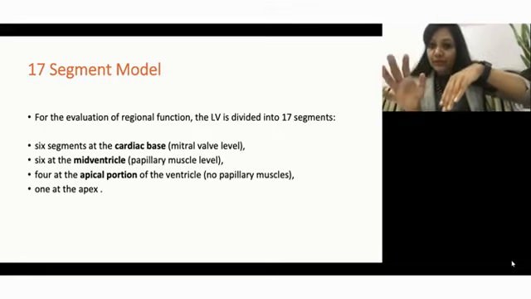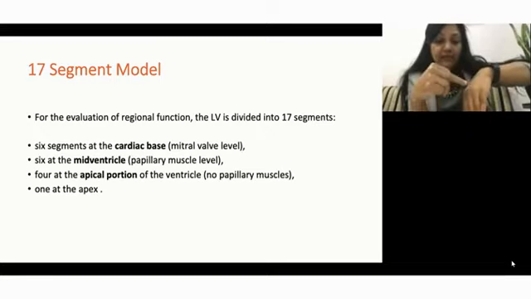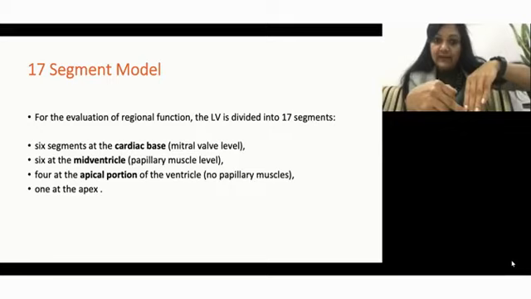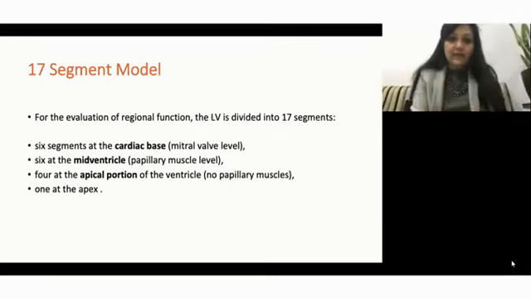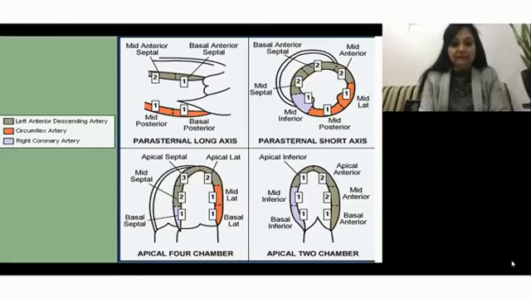You got my point. At 3 levels, they have cut the LV: into 6 segments at the base, again 6 at the mid ventricle, where the mitral valve ends, at the apical level into 4, and 1 at the apex. So at least you got to know what this is. Now, how do you remember all these segments? That is also very easy.